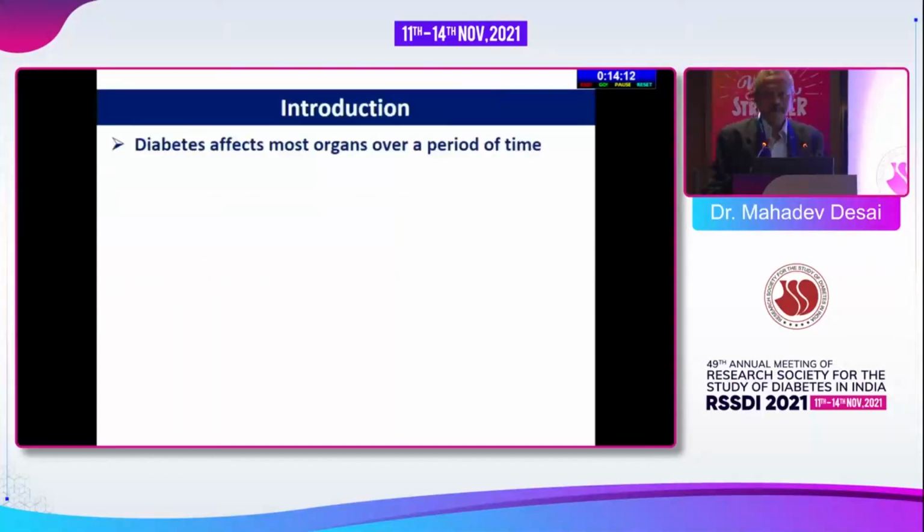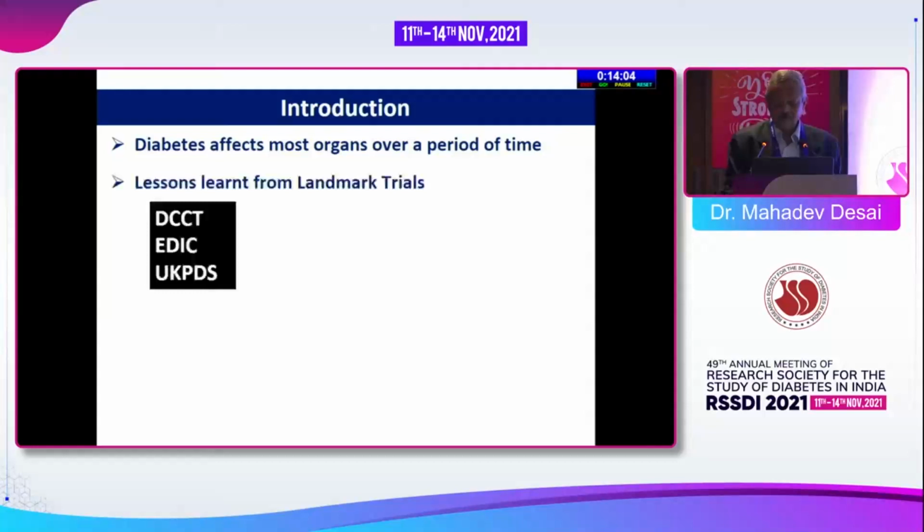We know that diabetes virtually affects most of the organs by the time the patient has had it for 3, 10, 15 years. And what we have learned from the landmark trials like DCCT, EDIC and UKPDS, these were the trials where glucose was the main center of management, and the premise for these trials was that glucose is responsible for most of the diabetes-related events that are going to happen.